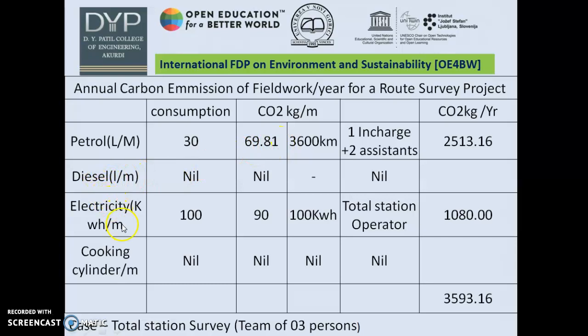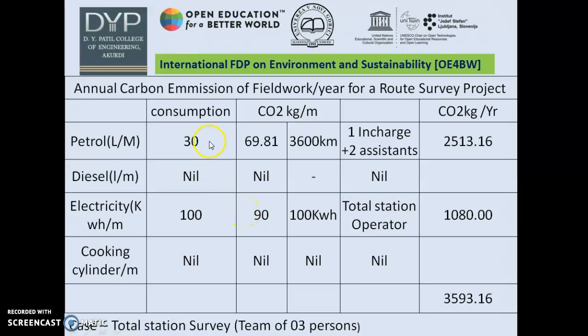In a similar way, electricity consumption has dropped down because camping is not there, only a post-processing need will be there, and maybe operator will be consuming certain amount of the electricity. So 100 kWh per month will be assumed requirement, and therefore 90 kg of the carbon will be emitted because of that application.